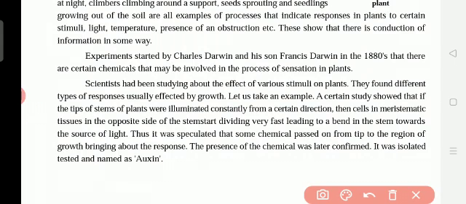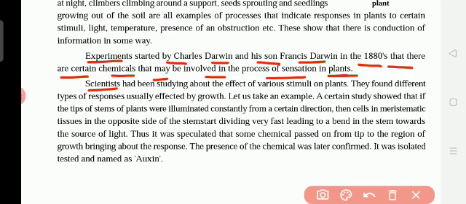So scientists have found out one thing. Experiments started by Charles Darwin and his son Francis Darwin in the 1880s showed that there are certain chemicals that may be involved in the process of sensation in plants. As we have sense, when somebody touches we know, and we have growth and development. Like that, plants also have growth and development. The plant also knows that we are touching it. So why is all this taking place?